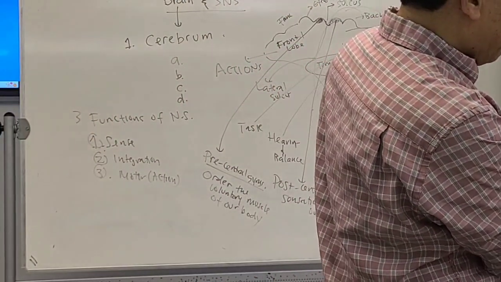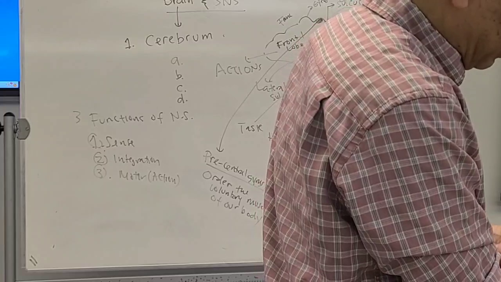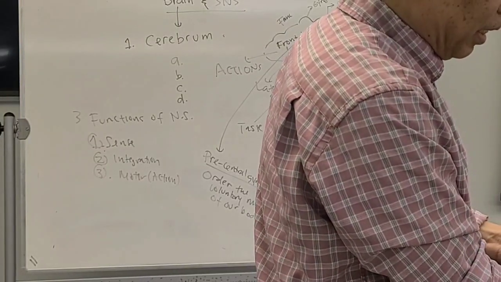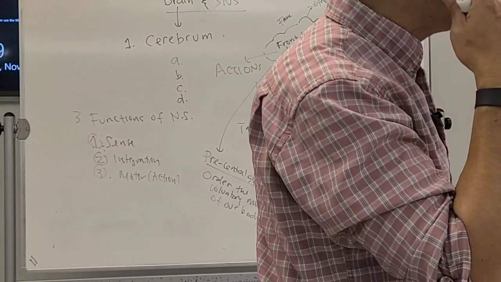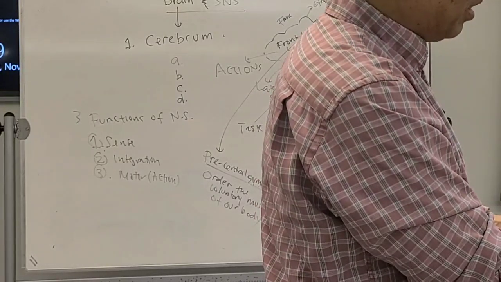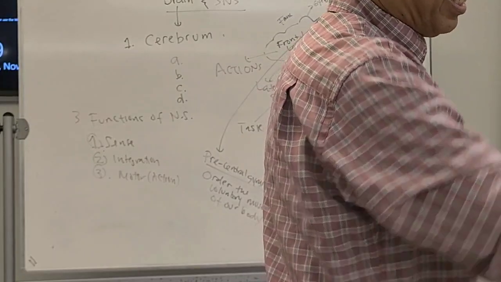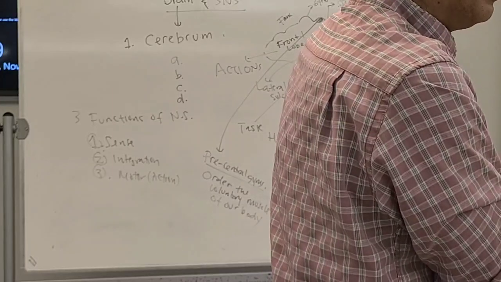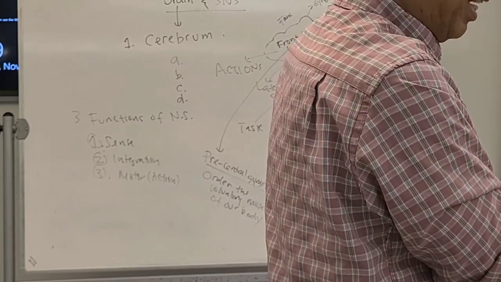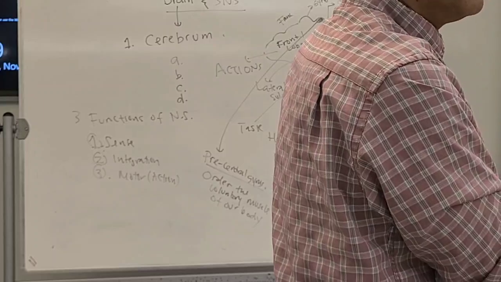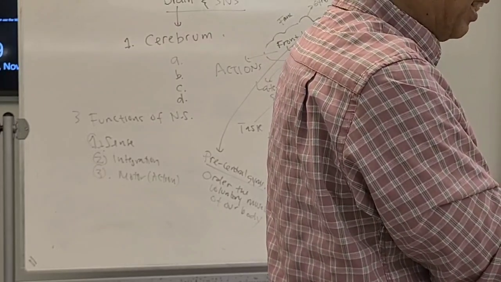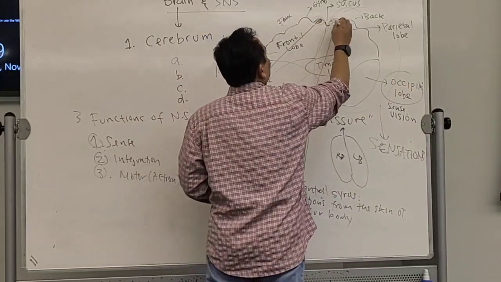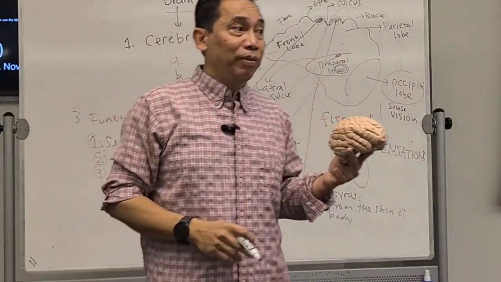So it's going to be the front part over here. This is the post-central gyrus. And this one will be the pre-central gyrus. The location is going to be the same. Let's say over here on the top, we're going to have muscles for your face. This is the muscles of your back, your body. This is for the hand, for example, for your arms. This is over here for the legs, for example. It's going to be the same: sensing the leg, ordering the muscle of the leg, for example. Right? So those are the two really important gyri of the brain, of the cerebrum.